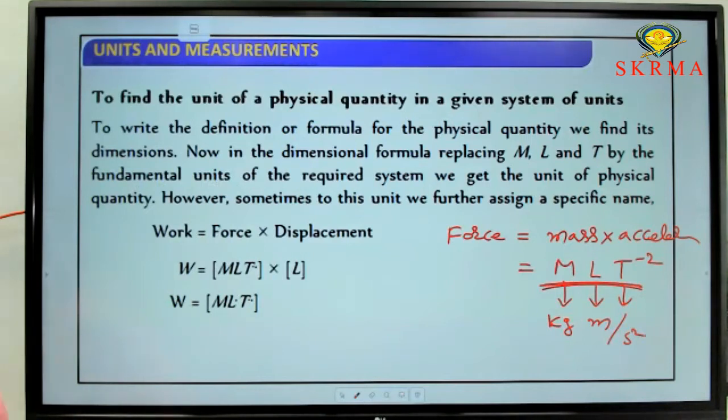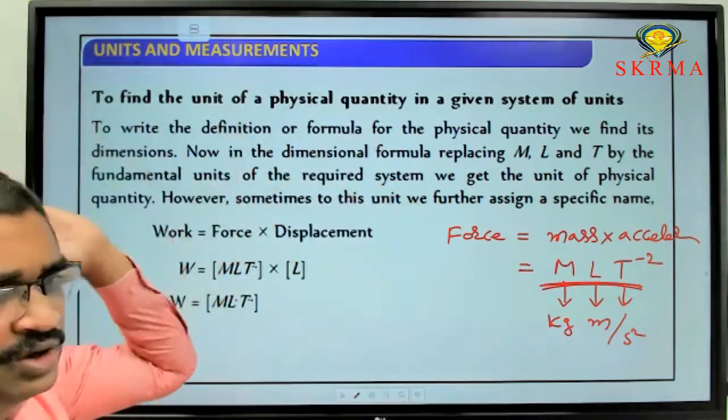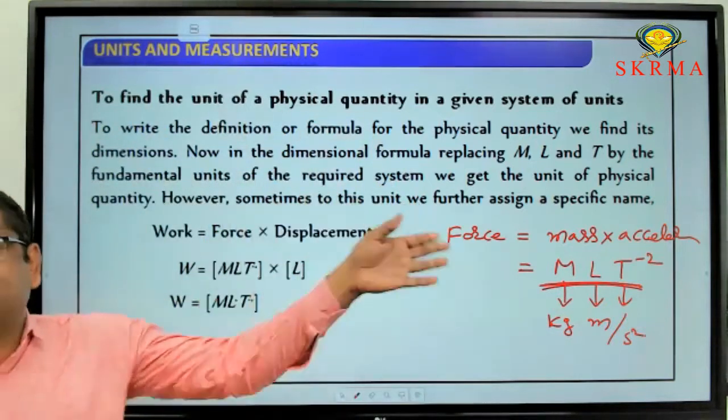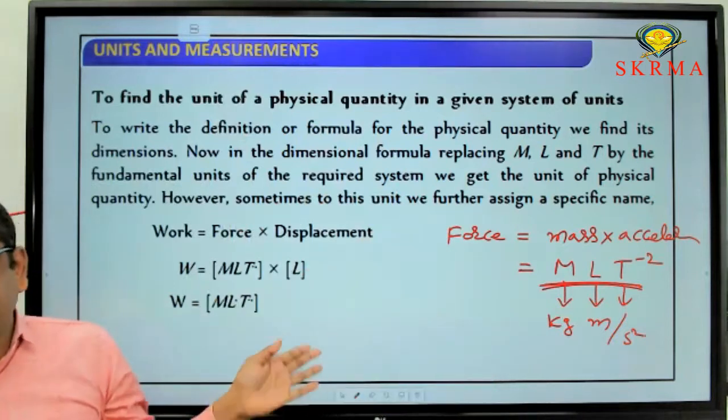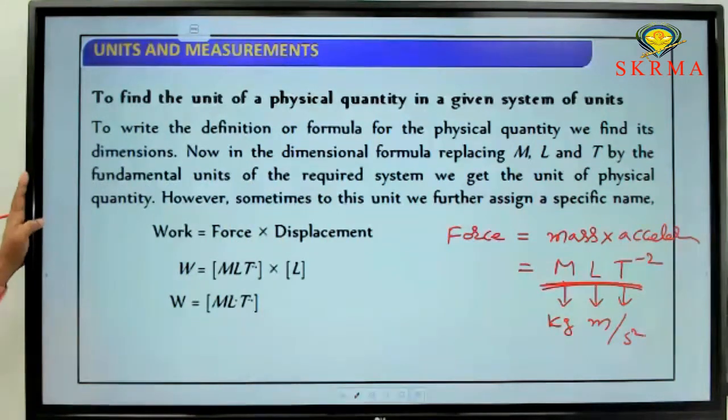So is this clear? This is the first application. What is the first application? To derive the SI unit of a physical quantity, or to derive the dimensional formula of a physical quantity, we need to use dimensional analysis. Next, go through the second application.